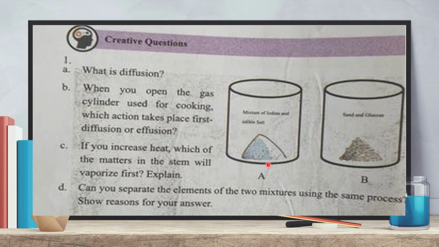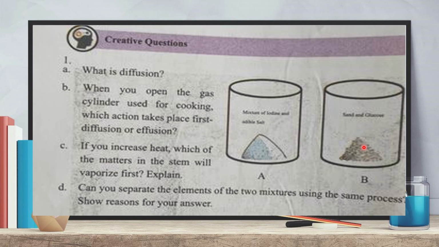before that, iodine will be vaporized. Iodine will be vaporized at low temperature. So if we collect the vapor of iodine, then from there we will get solid iodine again after condensation. But the salt will remain in the beaker. In this way, we can separate iodine and table salt from this mixture.